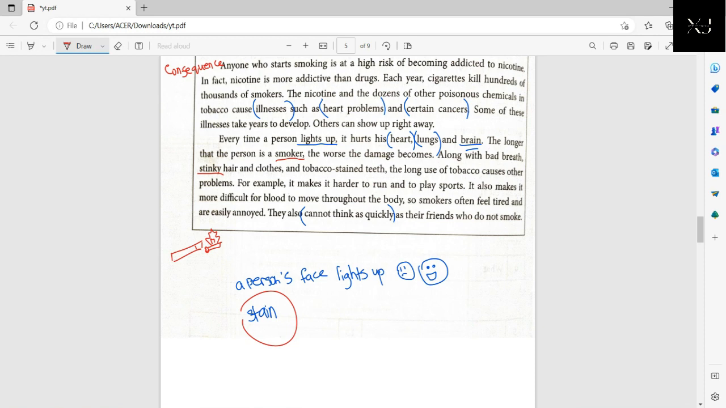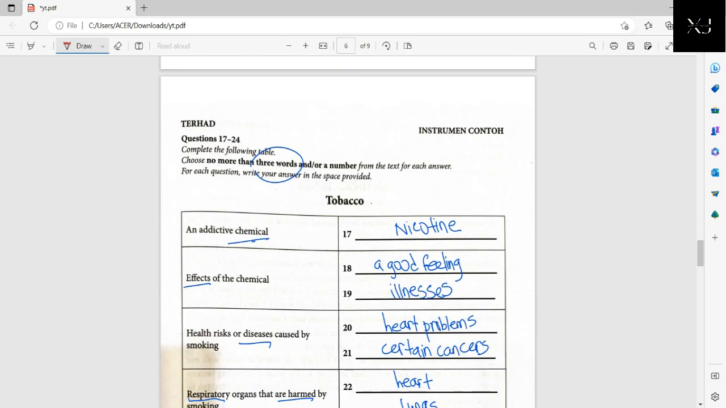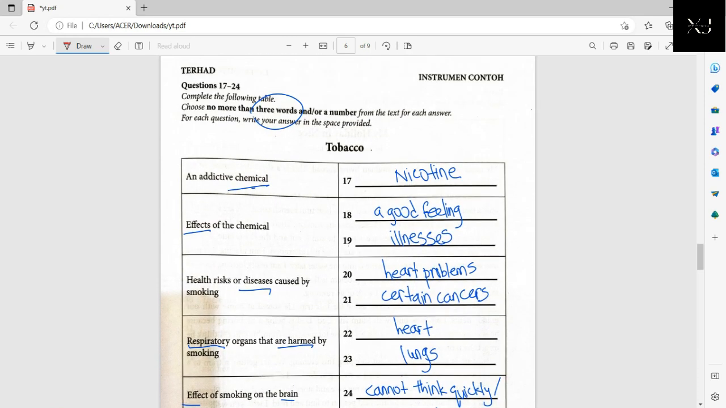Because these smokers, they don't really feel well because they don't have enough oxygen supply to their whole body and all those things. They get easily tired, and that's why their temper is higher. The temper is worse. Okay, they also cannot think as quickly as their friends who do not smoke. Okay, for some reason, when you smoke, it will actually slow down your brain activity, and you'll be a lot slower when coming up with a solution or trying to think of a solution.